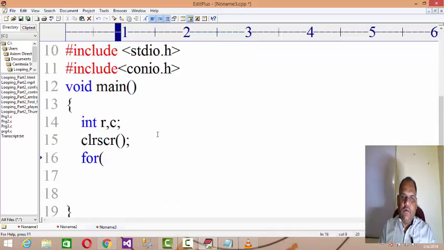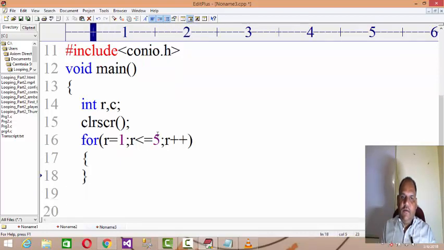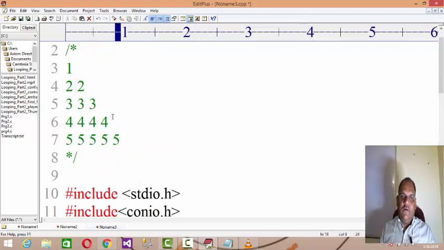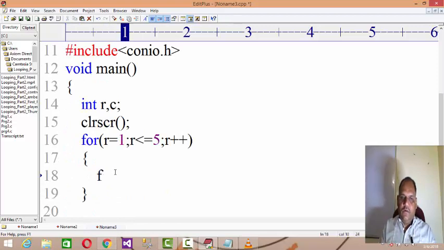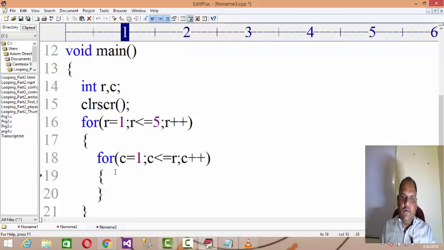First of all you set a loop like for r equals 1, r less than or equal to 5, r plus plus. And you find that when the row increments, the column also increments correspondingly. So you set column equals 1, column less than or equal to r, column plus plus. When row is 1, column is also 1, when row is 2, column is also 2. And here you have to print the value of, %4d, the value of r.